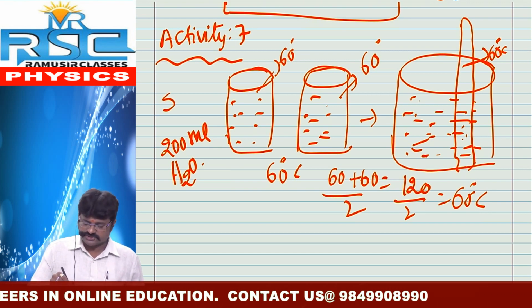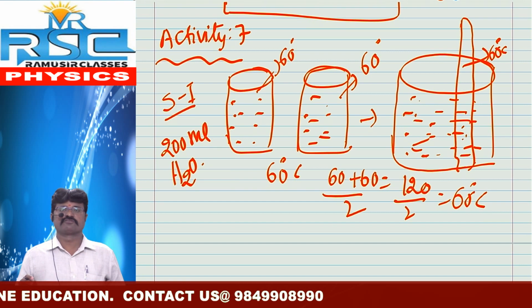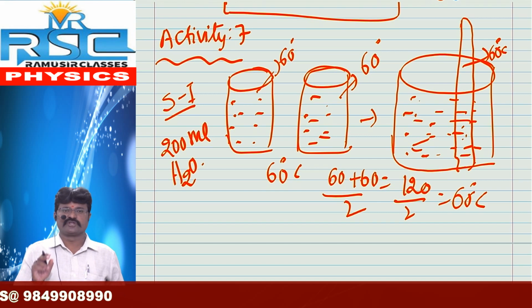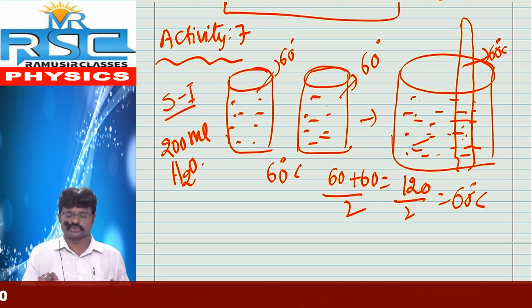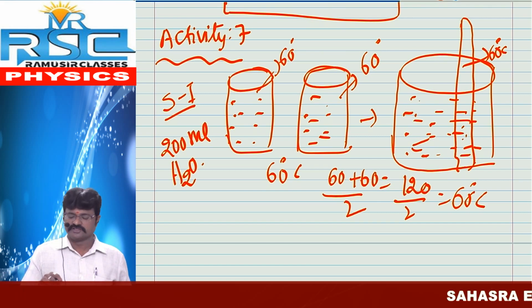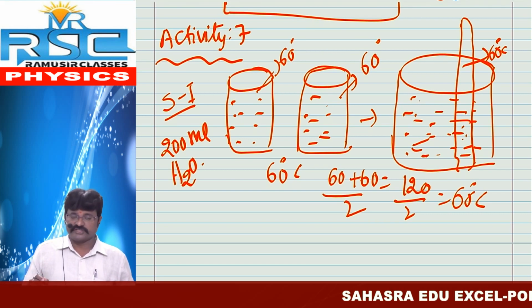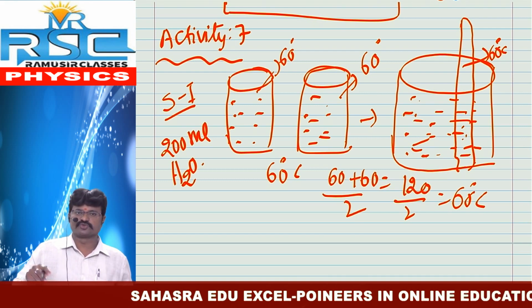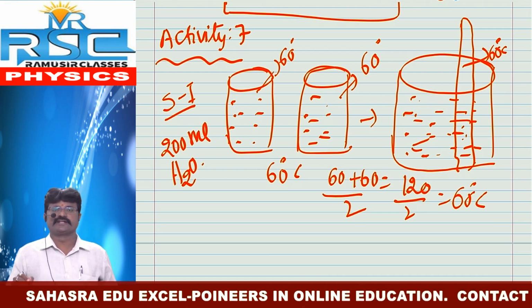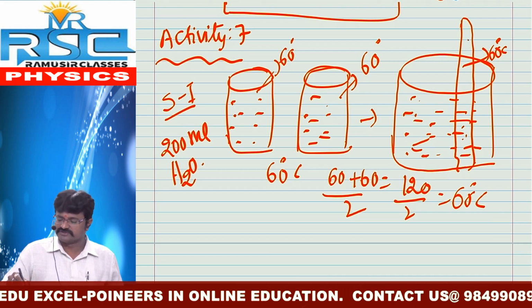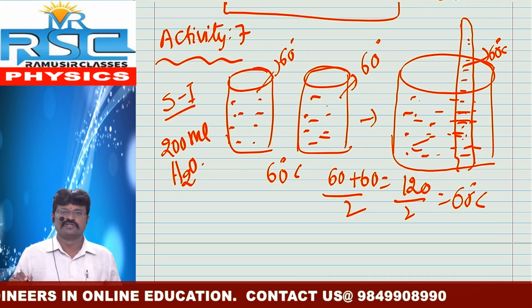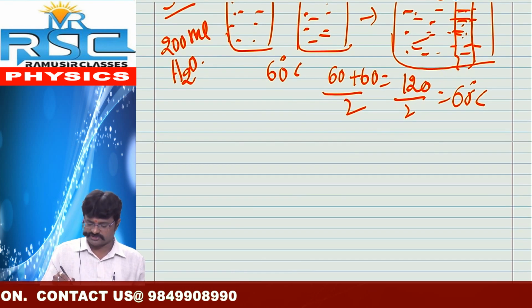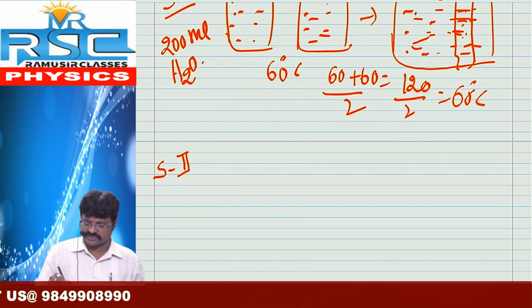This is situation 1. In situation 1, what have we taken? We collected two beakers and poured 200 ml of water in each beaker. Then we heated to 60 degrees Celsius. After reaching 60, the water of these two beakers is poured into a large beaker and we find the temperature with the help of the thermometer. Its temperature is also 60 degrees Celsius. That is situation 1.